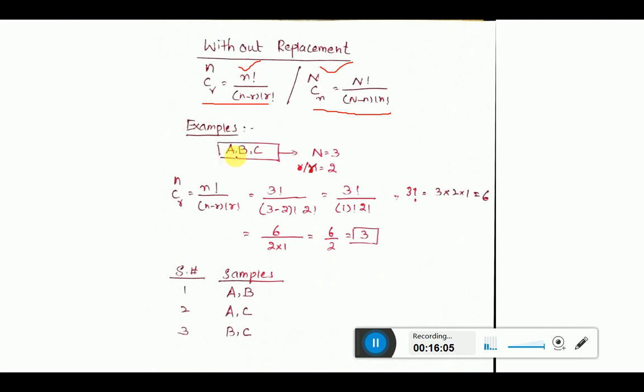The population is A, B, C, the whole population size, a total of 3 people: Mister A, Mister B and Mister C. So the population size is 3, why? Because I have 3 people, A, B and C, and I will select 2 of them.